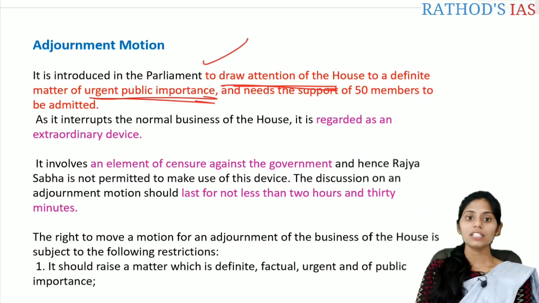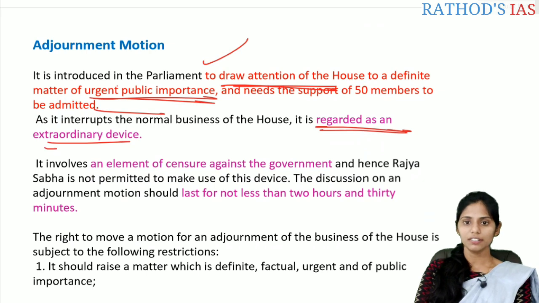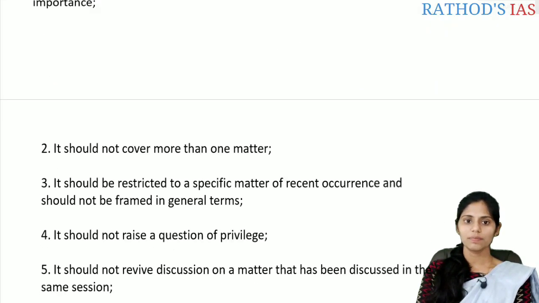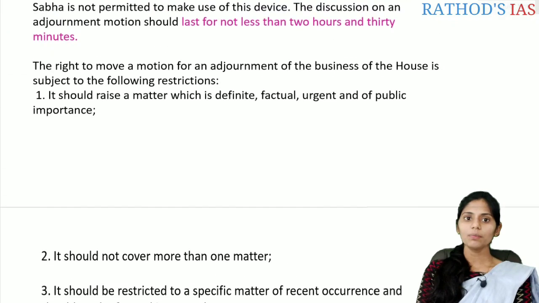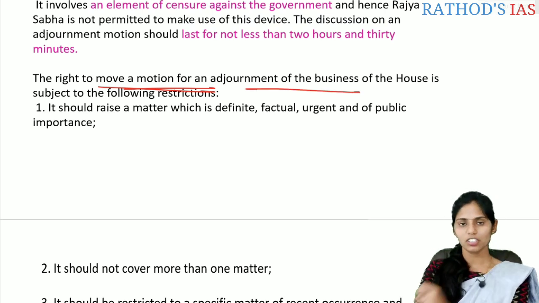Okay, because it is interrupting the normal business of the house, it is regarded as an extraordinary device. This is about the adjournment motion. Some of the important points here: the right to move a motion for an adjournment of the business of the house is subject to some important restrictions.